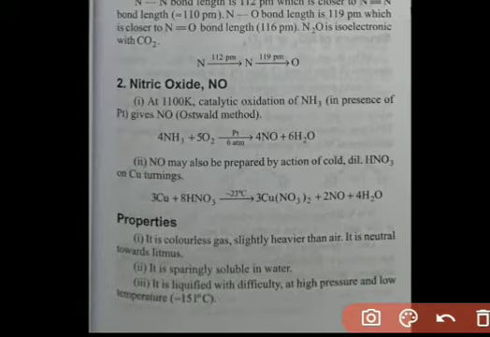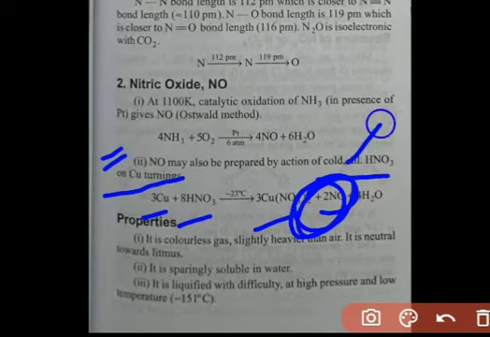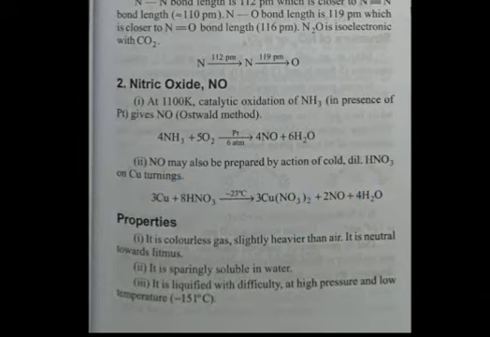After that, students, this reaction is important, that is nitric oxide may also be prepared by action of dilute nitric acid on copper turnings. So copper turnings are reacted with nitric acid, resulting in formation of copper nitrate and the major product, that is nitric oxide. Again properties, that is it is colorless and heavier than air.